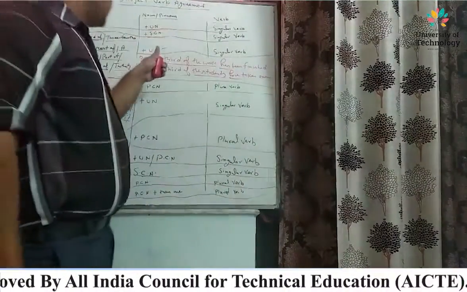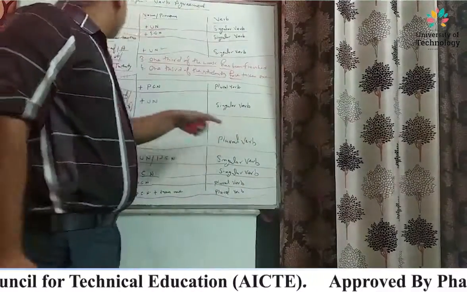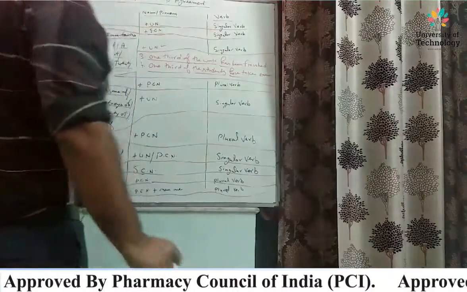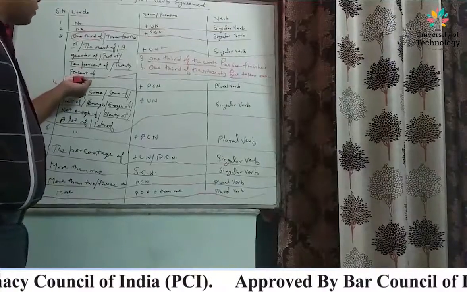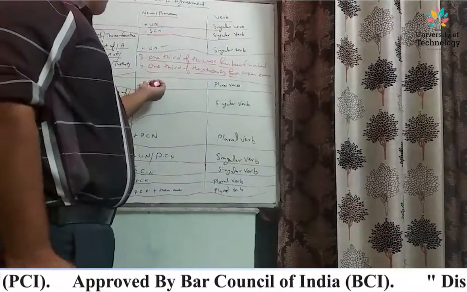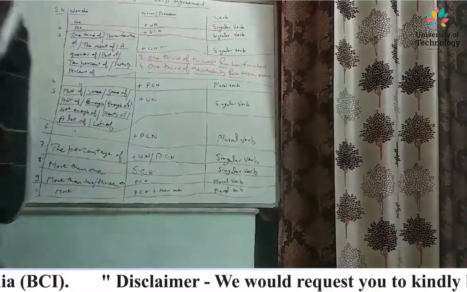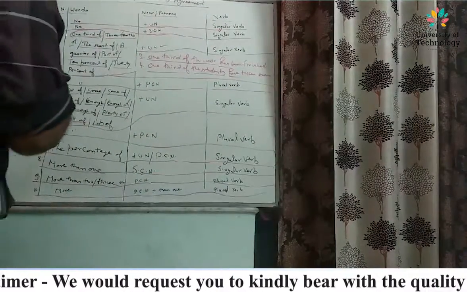Here 1/3 of the work has been finished, 1/3 of uncountable, singular verb. Next, fourth point: 1/3 of plural countable noun, plural verb. So 1/3 of the students have taken exam.